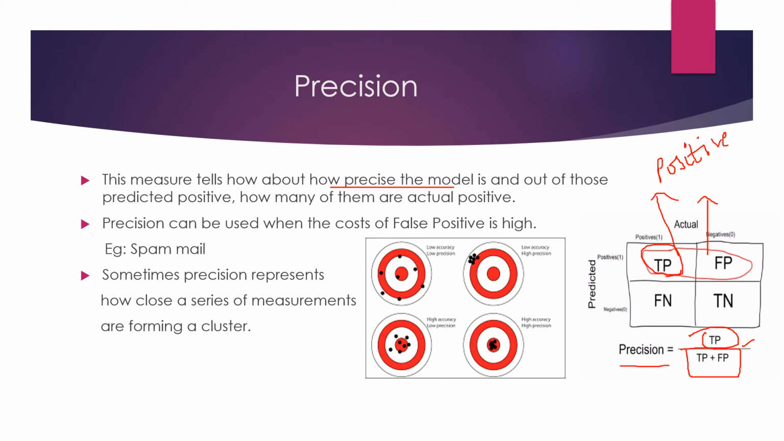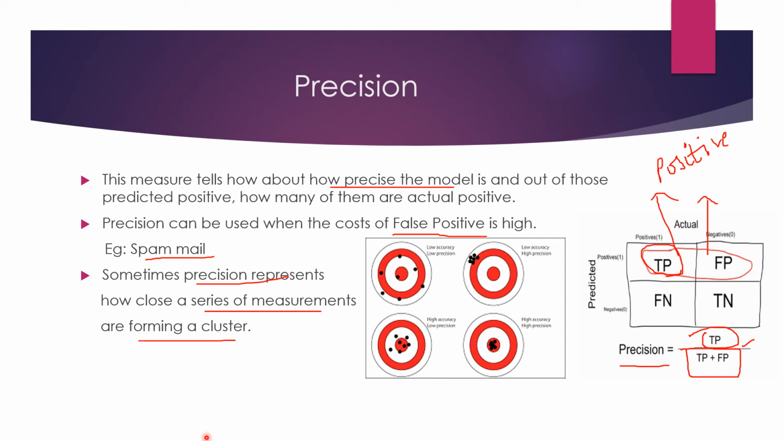When do we go for the precision metric? Whenever we want to reduce the false positives, we choose precision. For example, in the case of spam mail, as we discussed, we want to reduce false positives as far as possible. And also, precision sometimes represents a series of measurements, that is, how frequently the model is giving the same answer, nothing but it is forming a cluster.